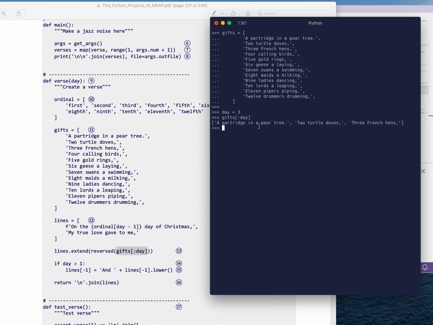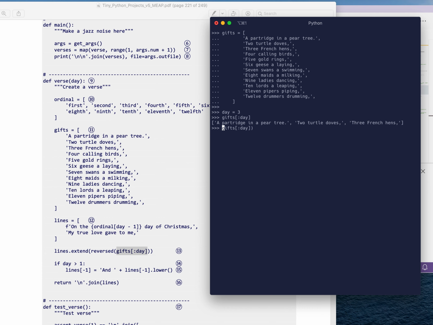That gives us up to the 3rd day, and it's really confusing here because the day is 3, but it actually gives us the right number of days. That's because the 3rd day is actually in the 2nd position, and so 3 is not included. So once you wrap your head around the off by 1 stuff, this actually works. If the day is 3 and we want the first 3 GIFs, we can say GIFs up to day. The thing is that we need those in reverse.